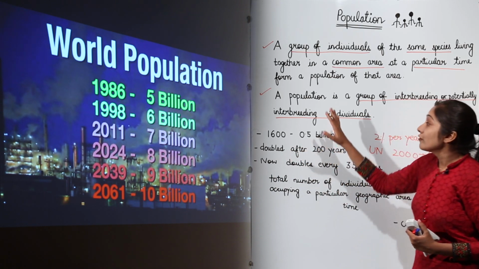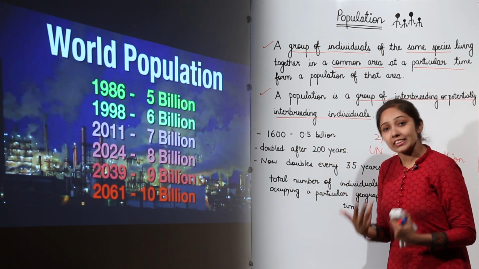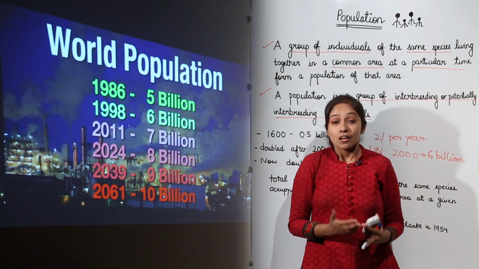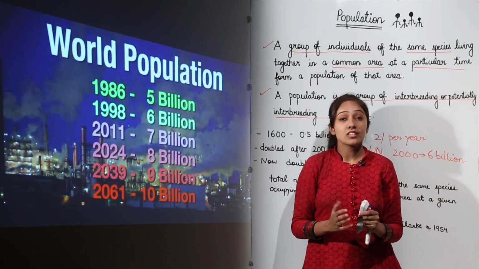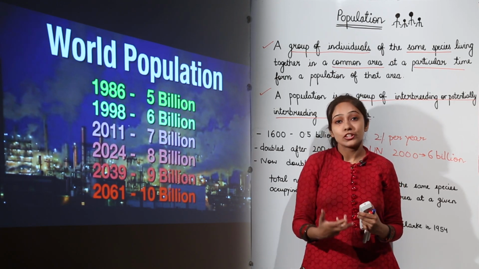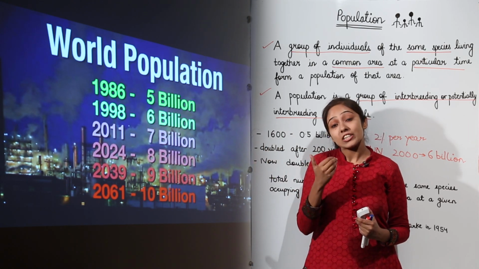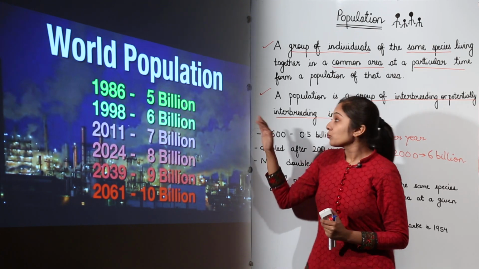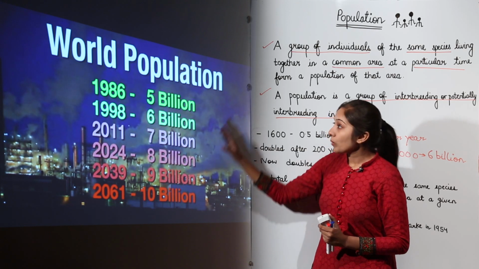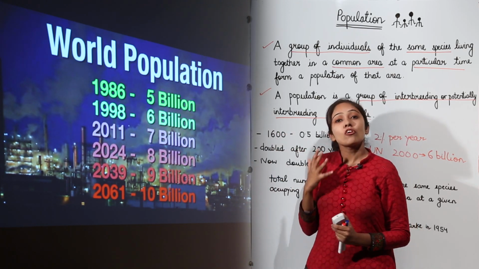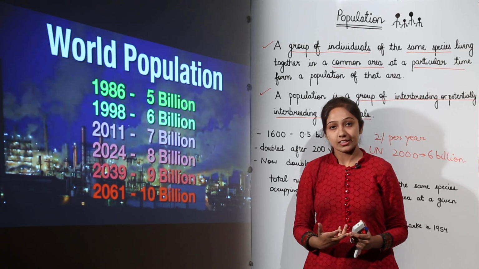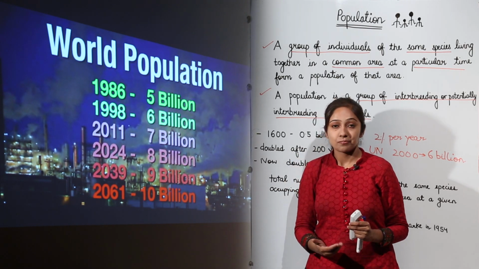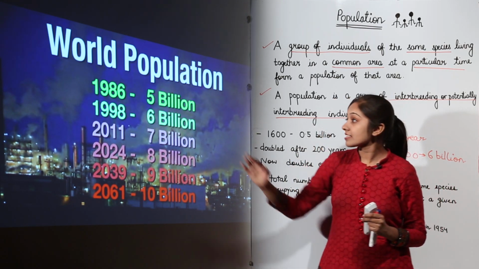Okay. So what overall we are going to discuss under this topic is, what do we mean by population explosion? What are the factors which contribute to this increase in the rate of population? Okay, and we are also going to discuss how we can control this rate, because this leads to several consequences. But why this increase? Why is the world population increasing? Of course, because of better health facilities. There is availability of food resources, new food resources in fact, and better health facilities have led to this increase in population.